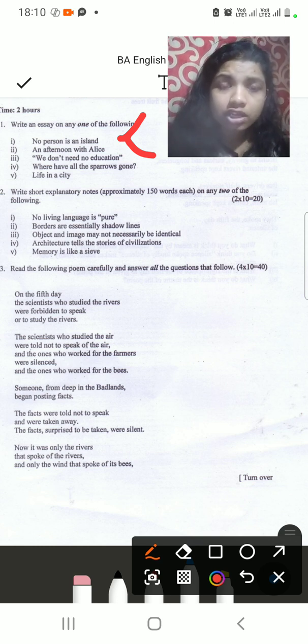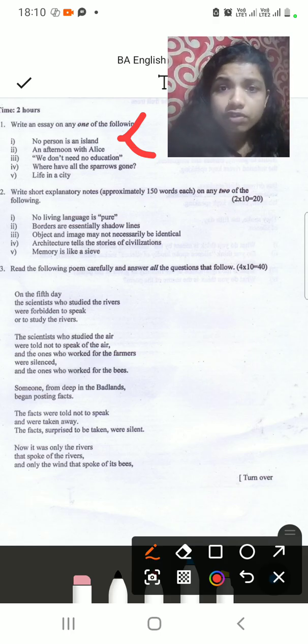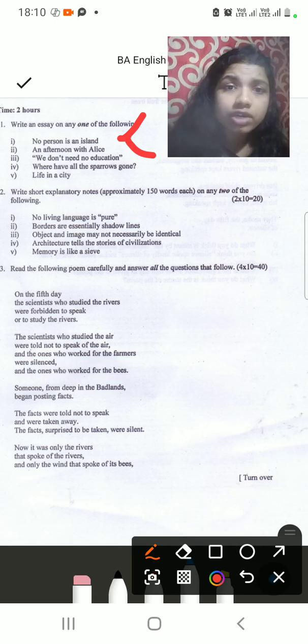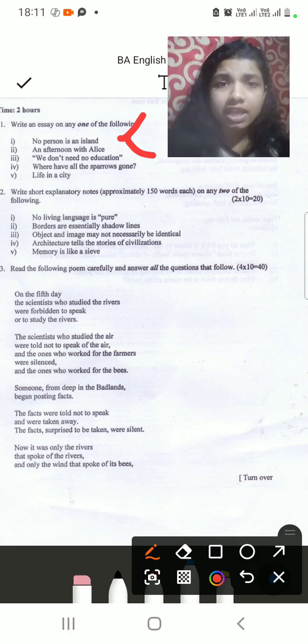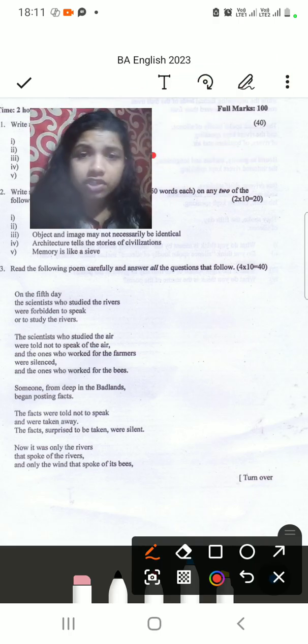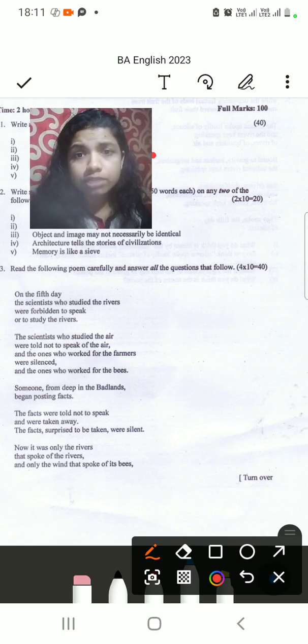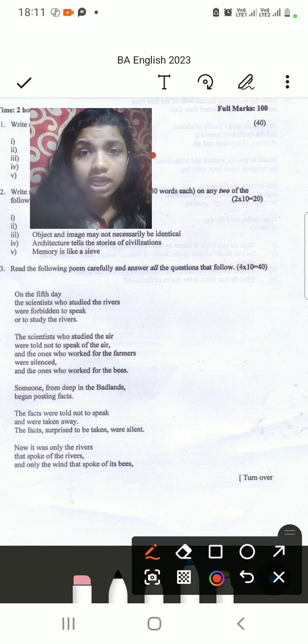So the essay type question came to the forefront, which is usually in the middle section. You can choose any of the topics. No person is an island, so on this you have to write an essay. I am just talking about the questions, which kind of questions these are. In the next section we'll talk about how you are supposed to write; the actual skill of writing will be dealt with in the next section, not this one.